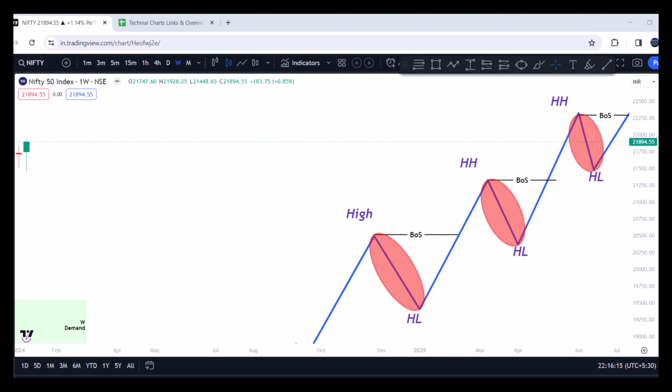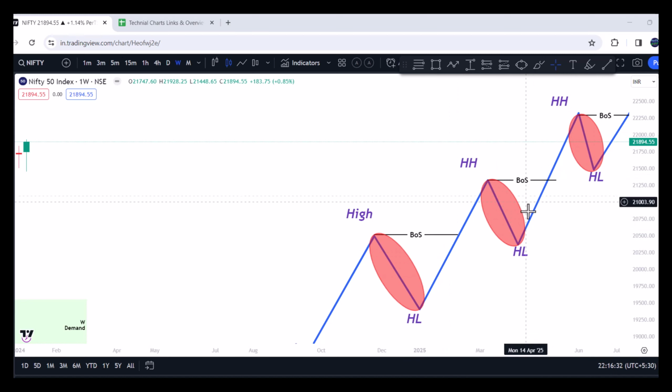So basically we follow a simple market structure to identify whether the market is bullish or bearish. For example, in this case, if you see, the market is forming higher highs, higher lows, higher highs, higher lows, which indicates the market is in a bullish trend.